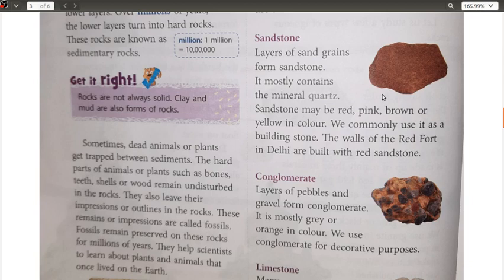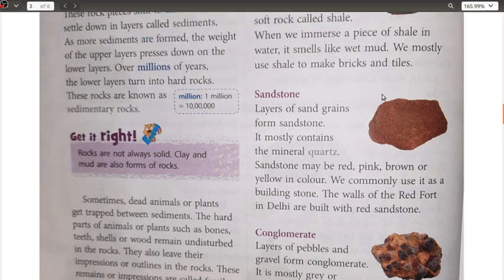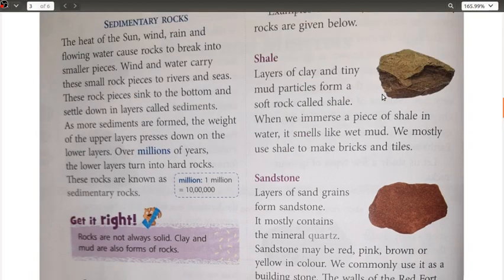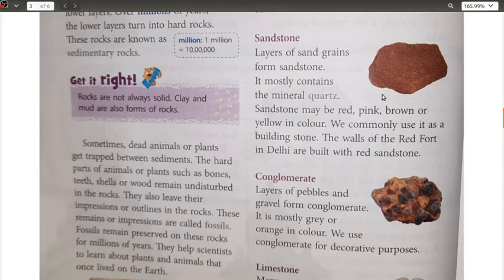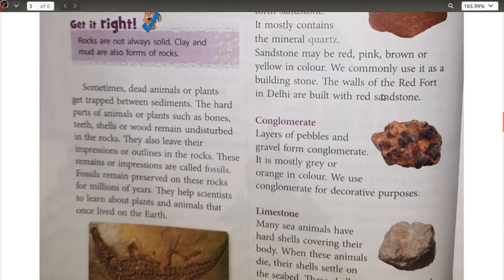The color can be red, pink, brown or yellow. Basically we use it as a building stone, and the Red Fort is one of the superb examples built with red sandstone. So first we discussed shale, which is soft, and then sandstone, which is much harder. As you can see, it is used in buildings as well.